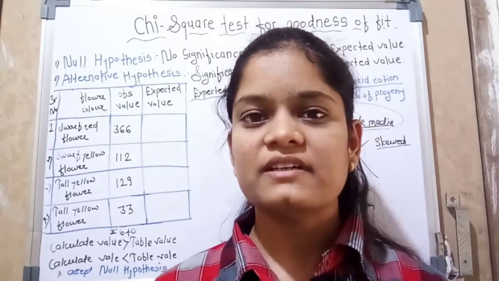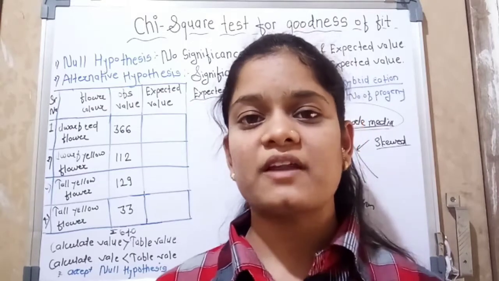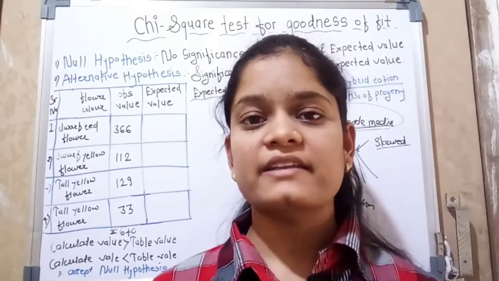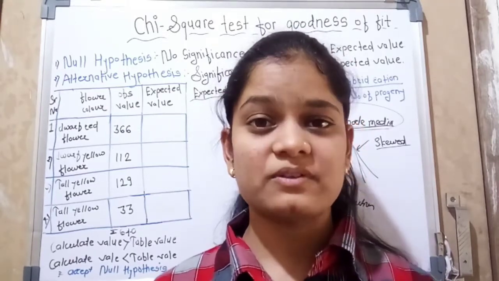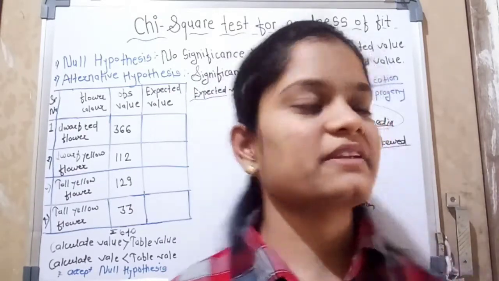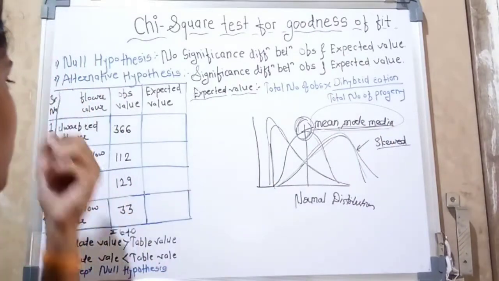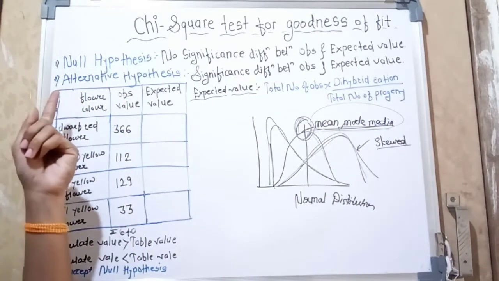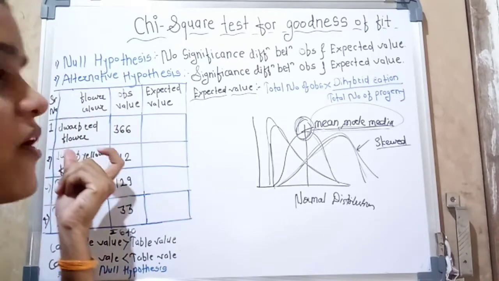Let's take one example of how we calculate chi-square values and whether there is a significant difference between the observed values and their expected values. In this example we take the color of flowers.